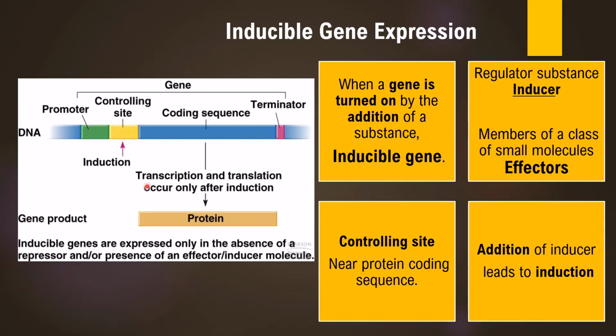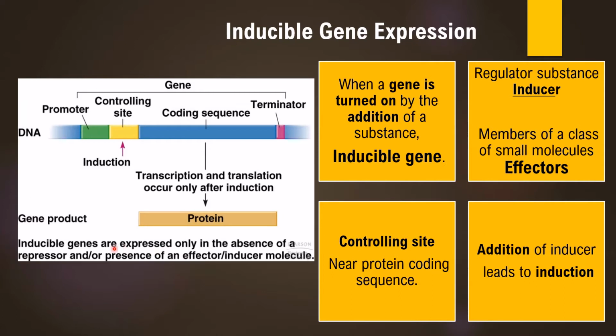So whenever the inducer is present, the binding of that inducer at this controlling site on the DNA molecule will allow that gene to undergo transcription, and transcription will be followed by translation, resulting in formation of that protein product. So we can summarize that inducible genes are expressed. Here the term expressed means both transcription followed by translation.